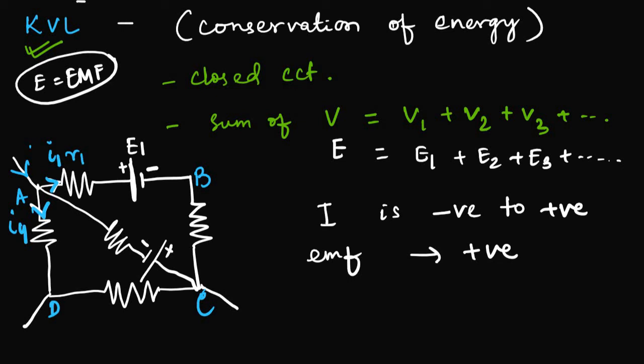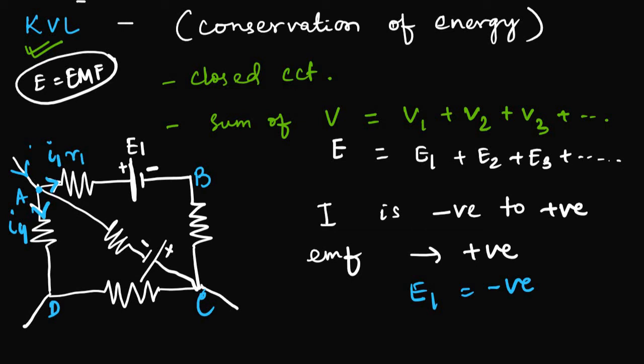Now in E1, the current is passing from positive to negative. So here E1 will be negative. You must understand this. The current came meeting at point A. It got divided into two parts, one in arm AB, another in arm AD.